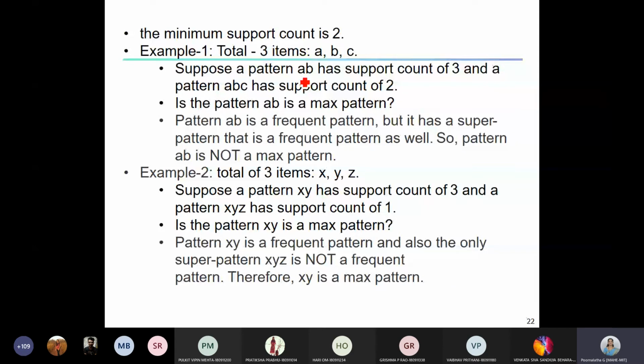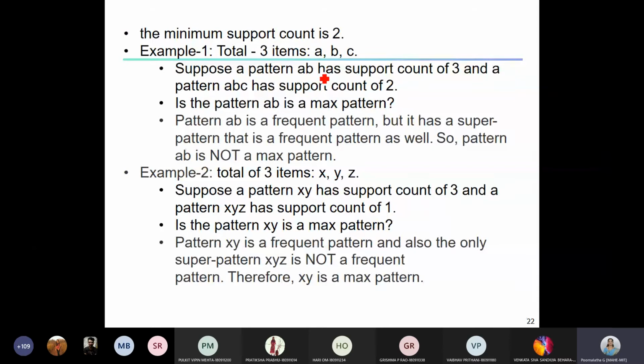ABC is also frequent and is a super pattern of AB, though the count of ABC is less than AB. The thing to note here is that the importance is given to whether it is frequent or not. So AB cannot be referred to as the max pattern.